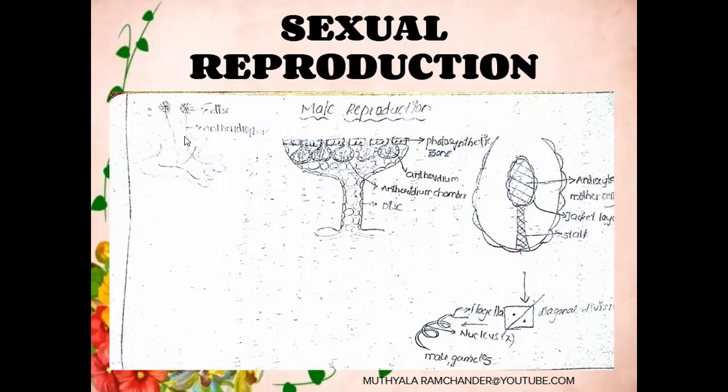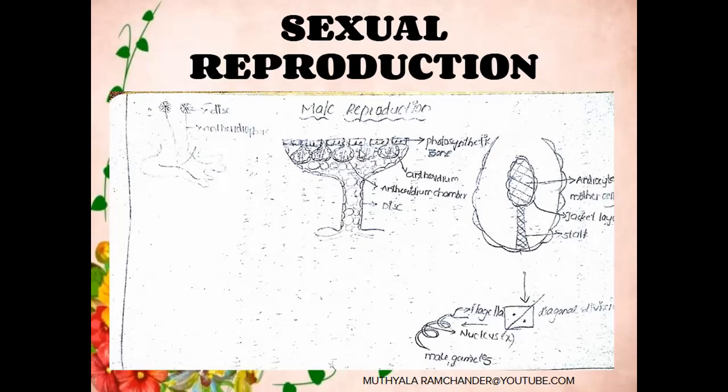On the dorsal region of the male gametophytic thallus, at the matured condition, aerial stalk-like structures develop. The aerial stalk-like structures are called antheridiophores. On this antheridiophore, disc-like structures develop. On each disc, 8 ridges and 8 furrows are present. In the furrow region, chamber-like structures develop. These are called antheridial chambers. Above the antheridial chamber, photosynthetic zones are present.